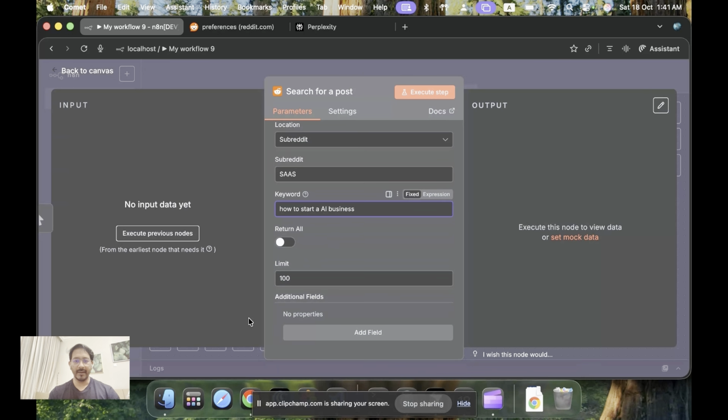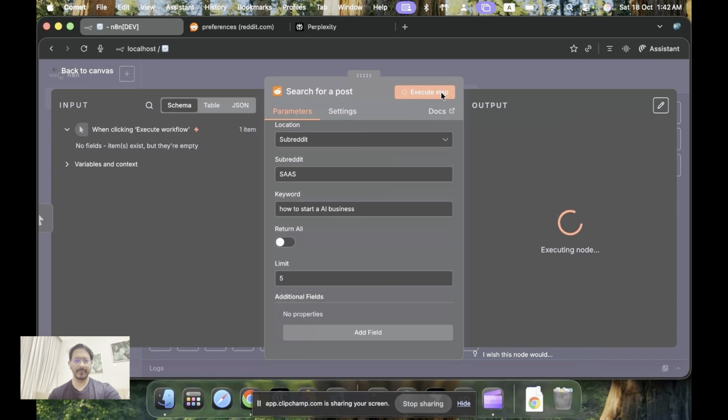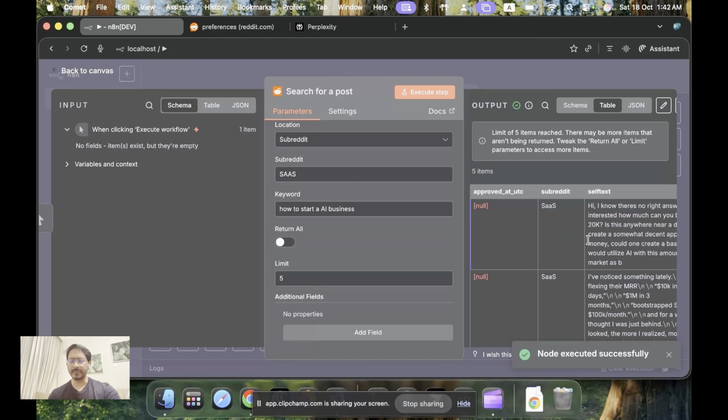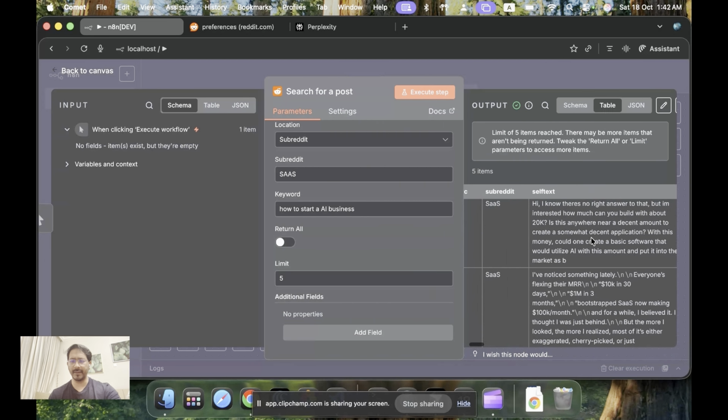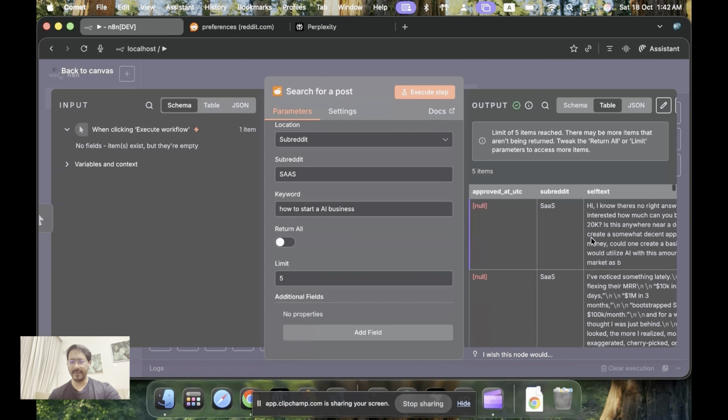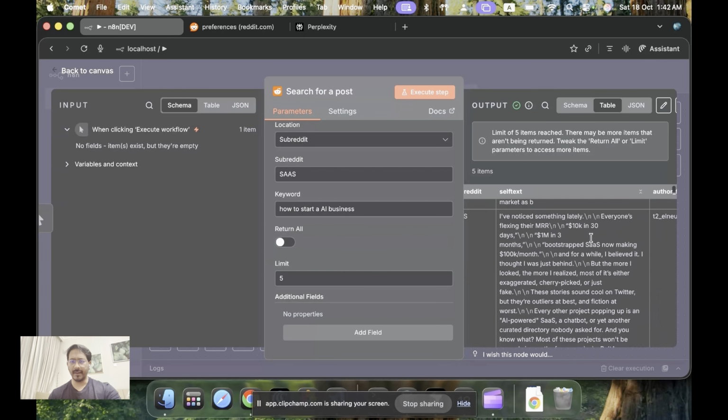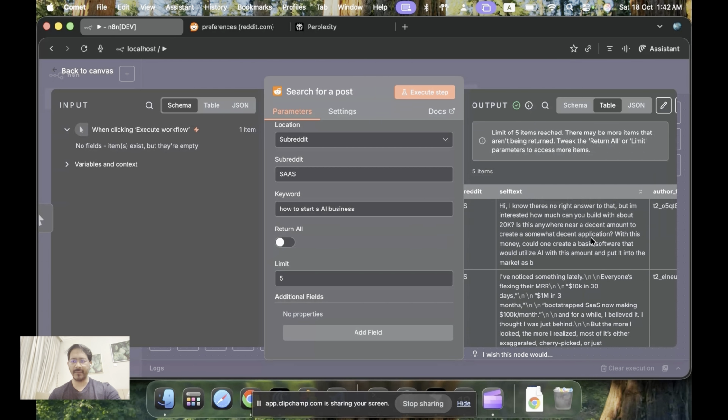For this video we'll limit to five, so we'll get five ideas and we execute. So you see there are five items that the AI has brought in, or the scraping has been done, and this is step one that we have figured out.